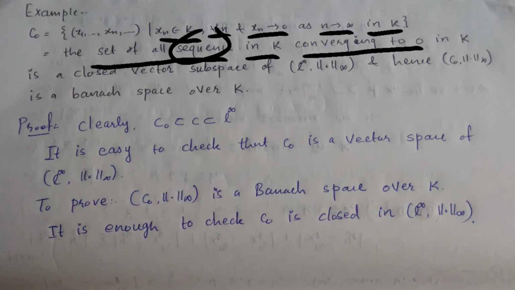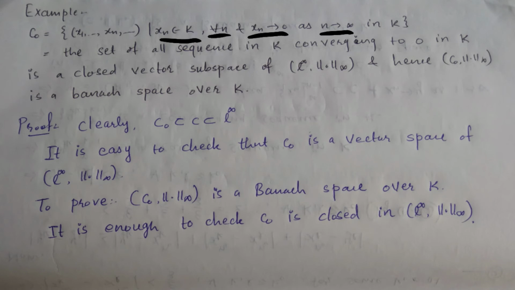So C0 is a closed vector subspace of L infinity with the infinity norm, and hence we have to prove that C0 with this norm infinity is a Banach space over K. Proof: clearly C0 is a subset of C, which is a subset of L infinity.